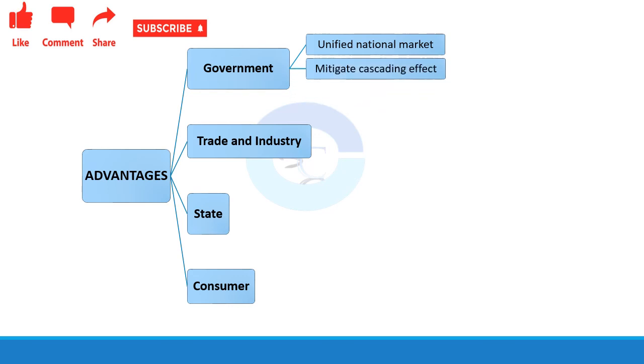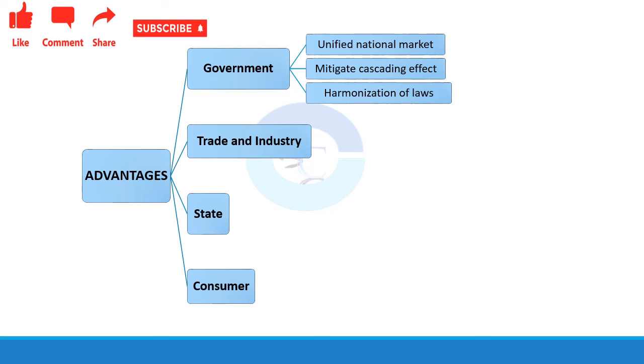Then, it mitigates cascading effect. I very well explained in the previous slides. So, it is mitigating the cascading effect. Then there is a harmonization of law. Why there is a harmonization of law?